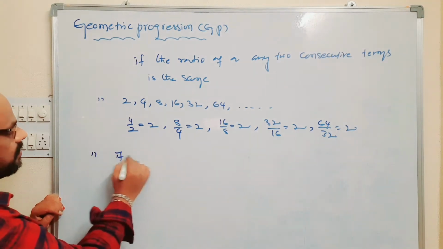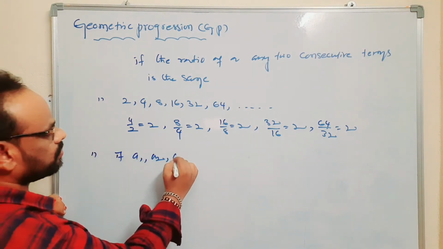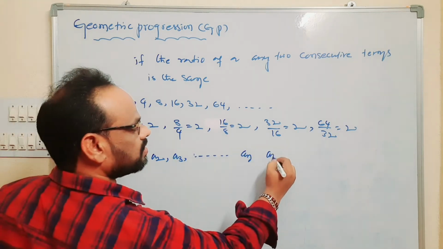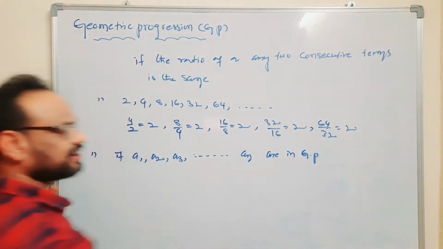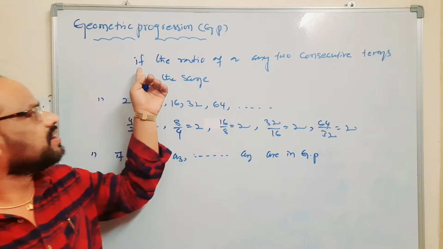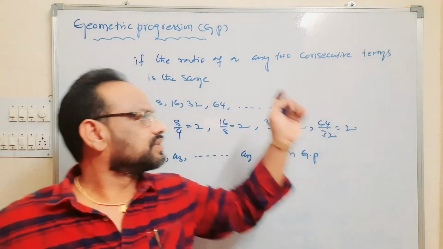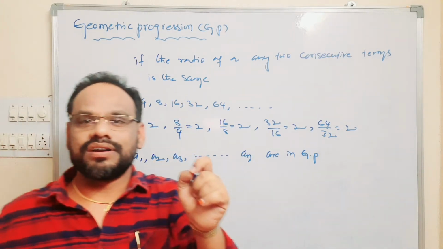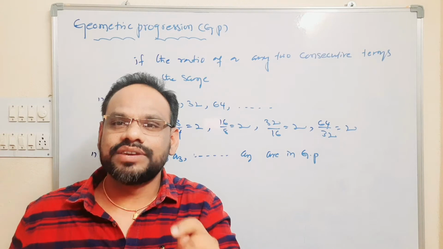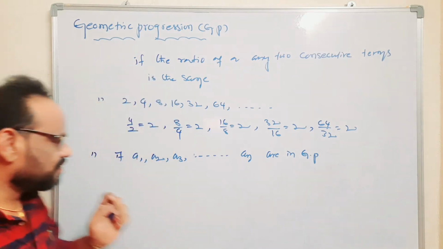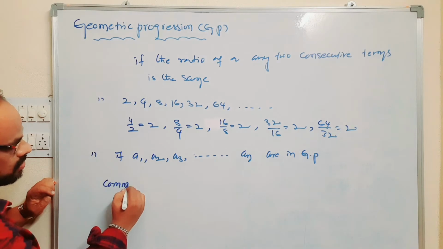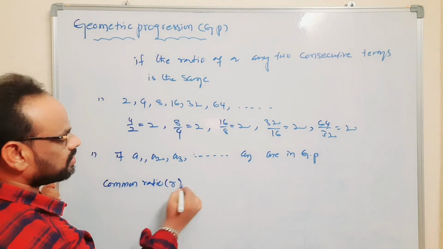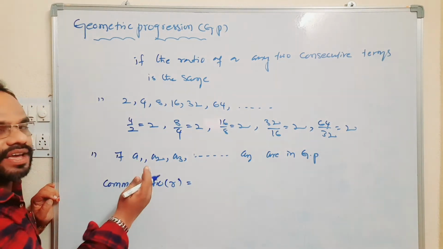Whereas if a1, a2, a3, and so on, an are in GP, in geometric progression, observe here, if the ratio of any two consecutive terms is the same, this ratio is called the common ratio. It is denoted by r. Therefore, the common ratio r is equal to the ratio of any two consecutive terms.